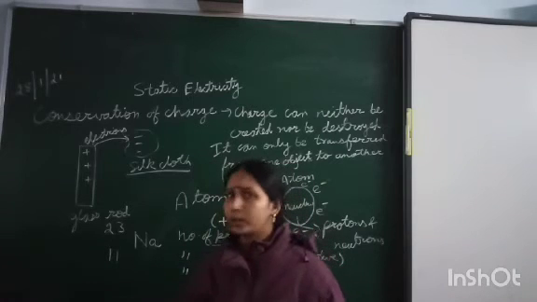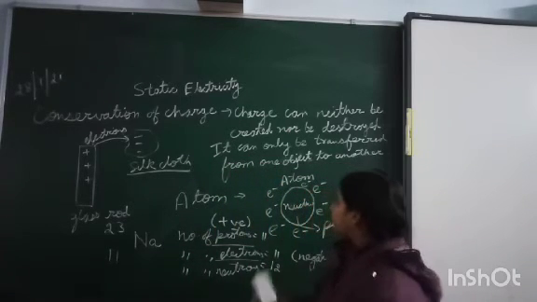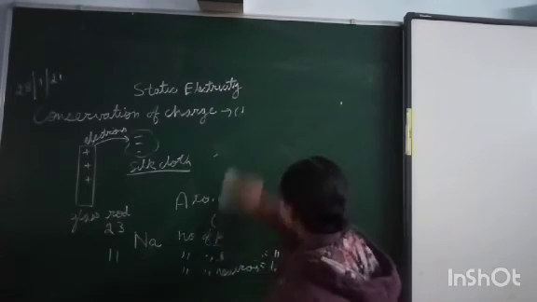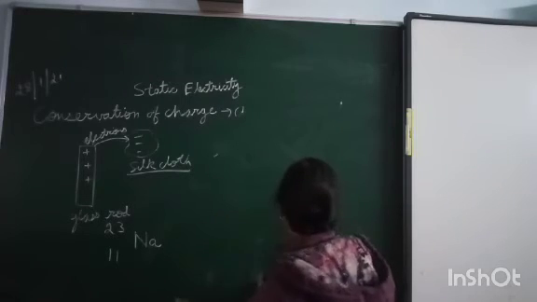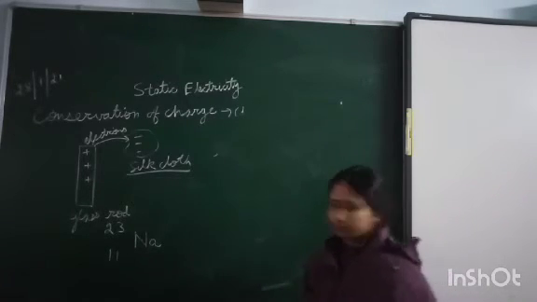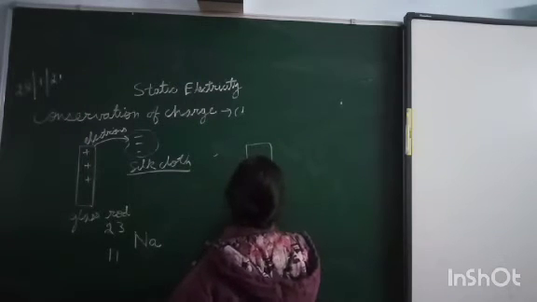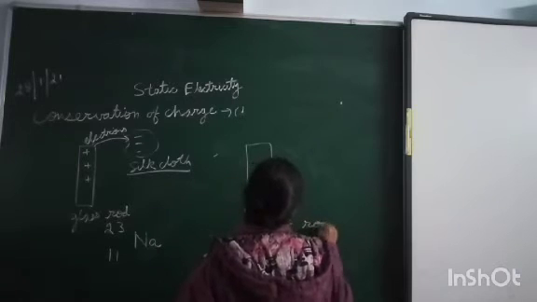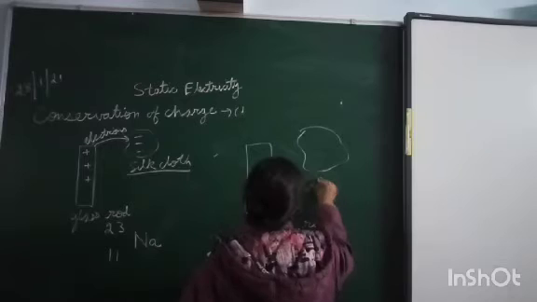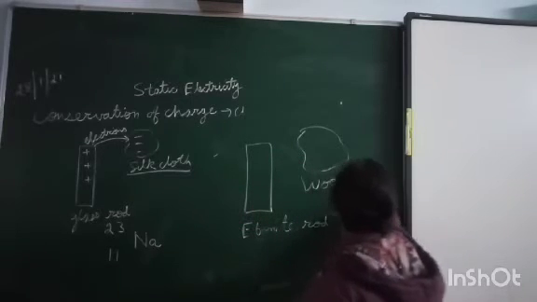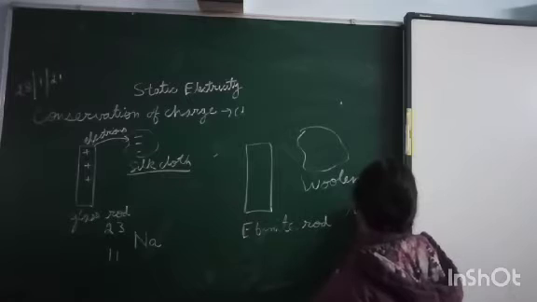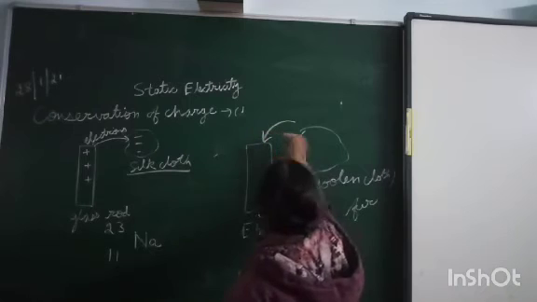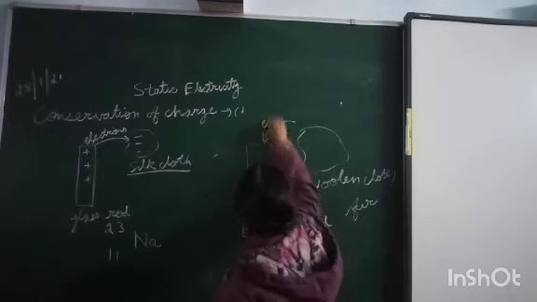The same thing we can do in the case of an ebonite rod and a woolen cloth. If an ebonite rod is rubbed with a woolen cloth or fur, then electrons are transferred from the woolen cloth to the ebonite rod.